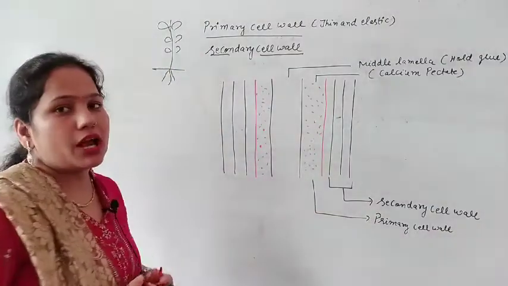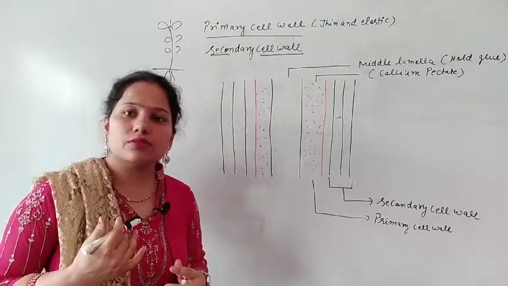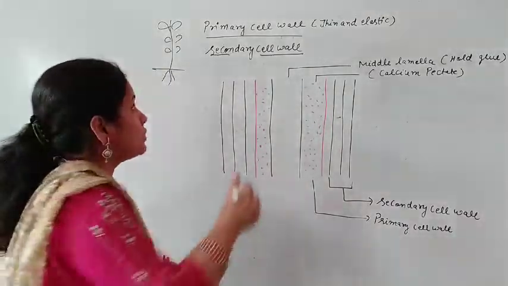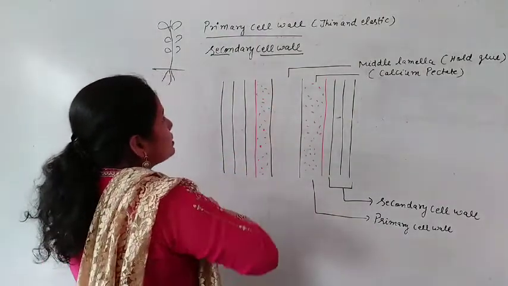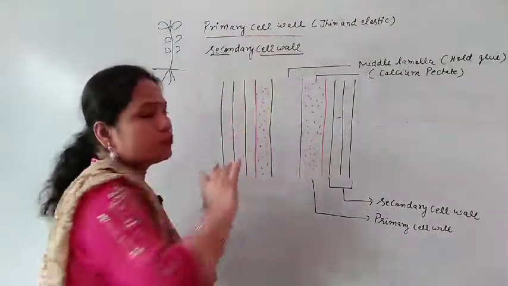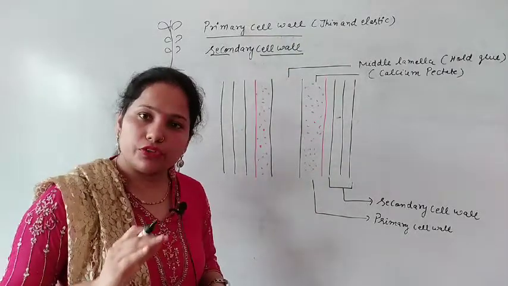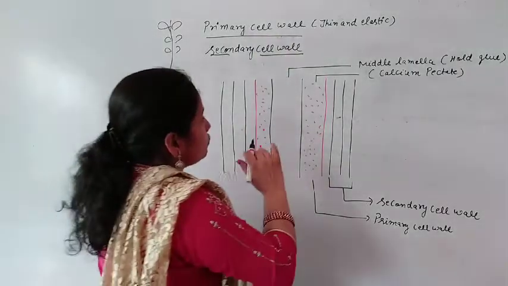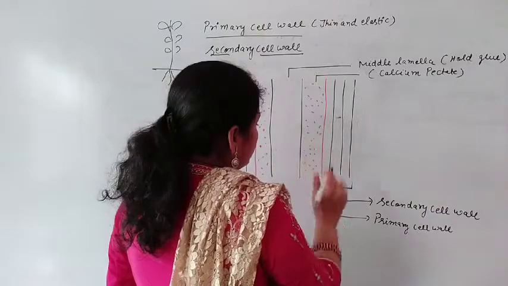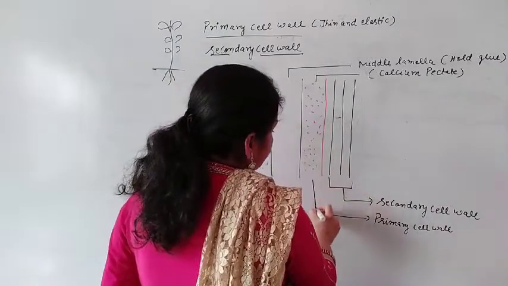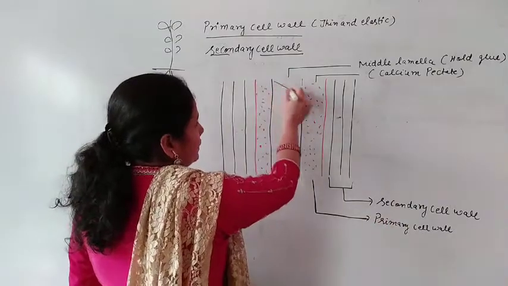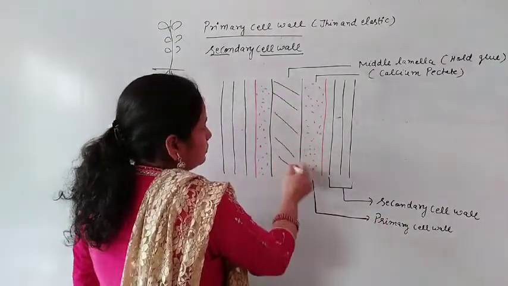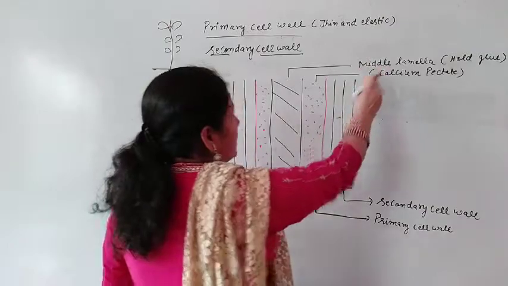then the growth of the plant is due to one main cell wall, and that cell wall is the primary cell wall, which is developed from the cytoplasm of the cell. So here it is the primary cell wall, and here that is known as the middle lamella.